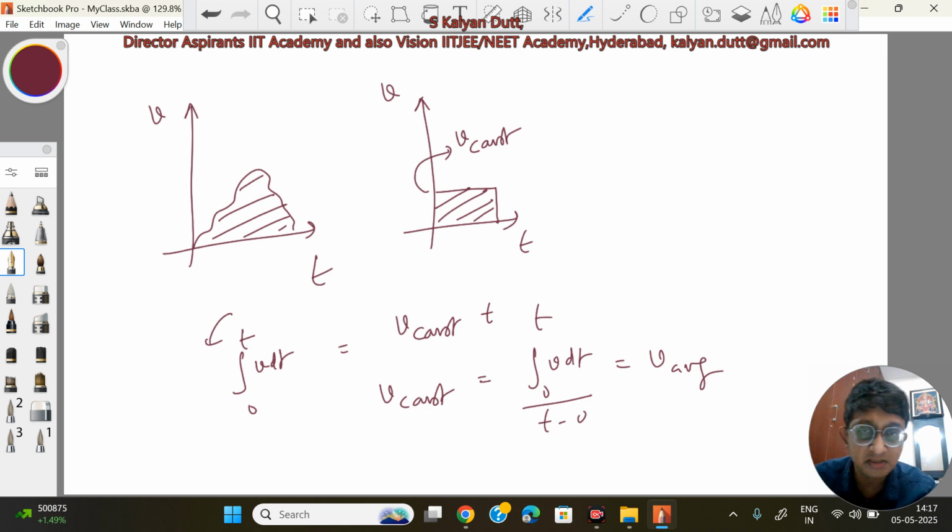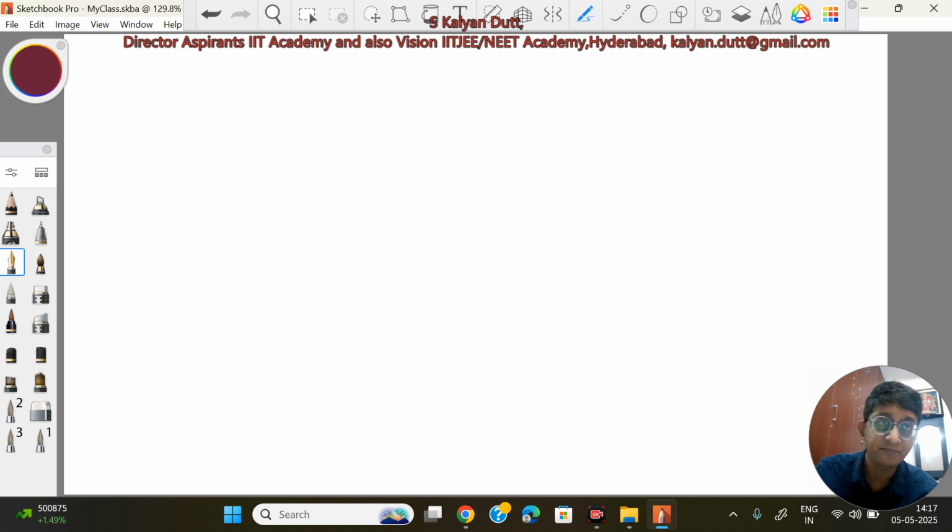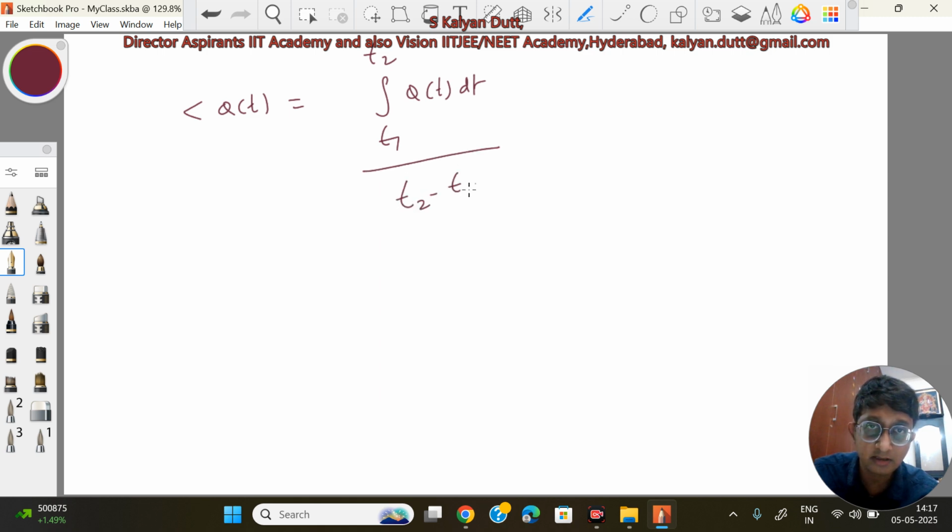And it's not just for speed or velocity. You can use it for any quantity which changes with time. So the average value of a quantity is the integral of that quantity from t1 to t2, because you are trying to find the average from t1 to t2, and you divide by that time interval, which is t2 minus t1. If you want the average value of some vector quantity v of t, you can also do that.